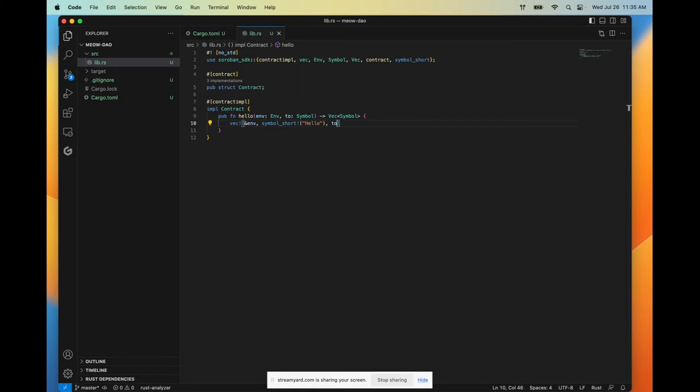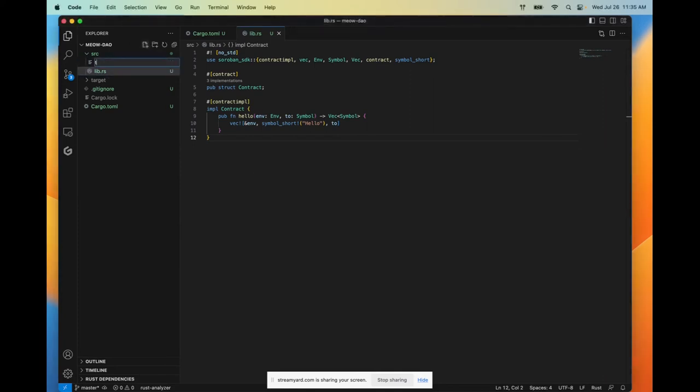And finally, our 2 parameter, this is the parameter that we're going to pass into the function when we invoke it in a second. So that is our smart contract code. We're going to test our smart contract before we build it and deploy it in a moment. And to do this, we're really just going to copy over some code from the Soroban docs, which I will link for you.